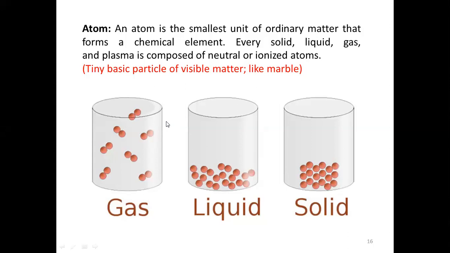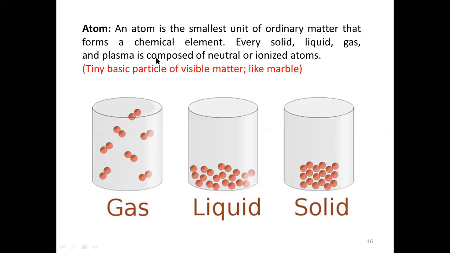An atom is the smallest unit of ordinary matter. Matter is the broader concept, and the smallest part of matter is called the atom.